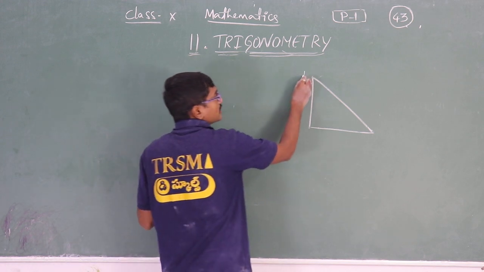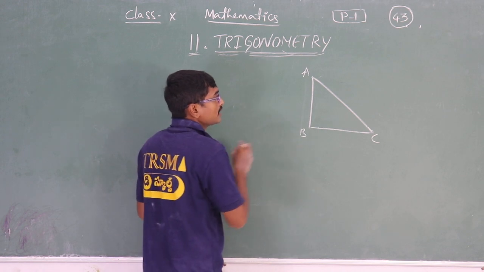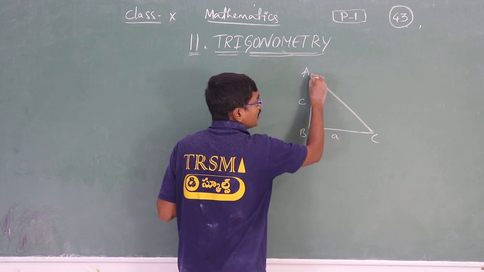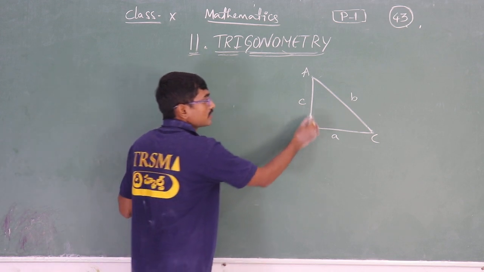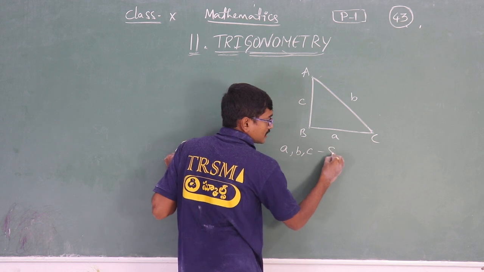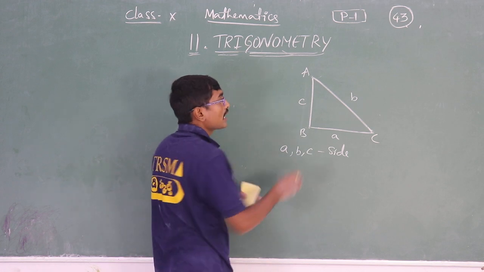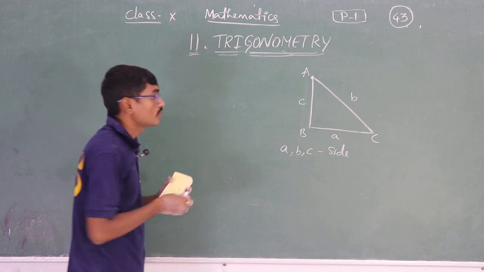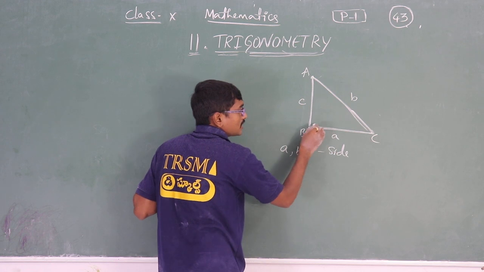So let us write these points as A, B, C, the vertices here. Between AB I have small c, BC I have small a, and AC I have small b. These are the sides. You can see three sides here. What are those three sides? a, b, c are the three sides. The sides are always taken in small letters, and these are the vertices where the two lines, or rays, are meeting.